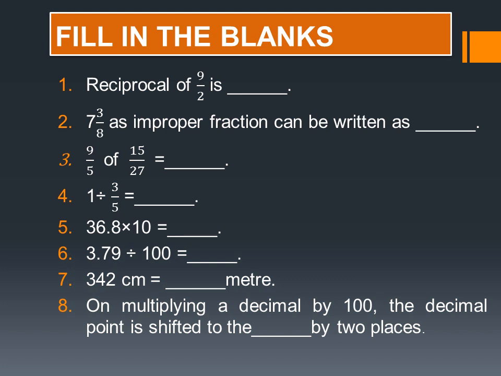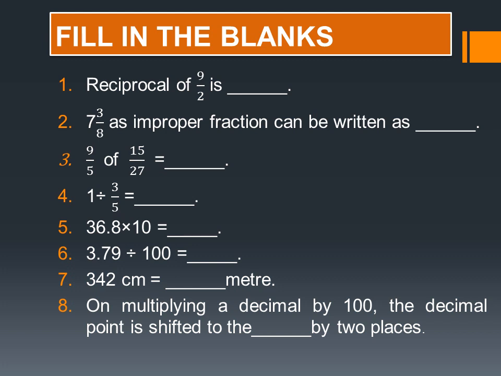Next one, 9 upon 5 of 15 upon 27. Of means multiplication, that also you have already learned in this lesson. Next one, 1 divided by 3 upon 5. That means 1 multiplied by the inverse of the second fraction, 5 upon 3. Then you will get the answer. Next one,